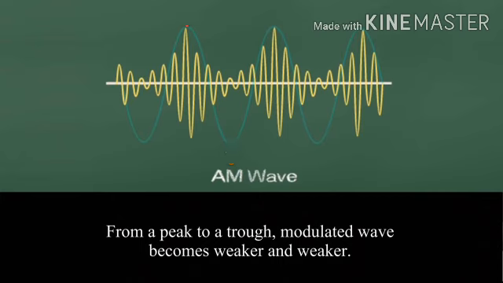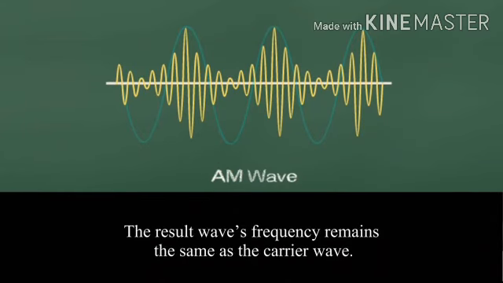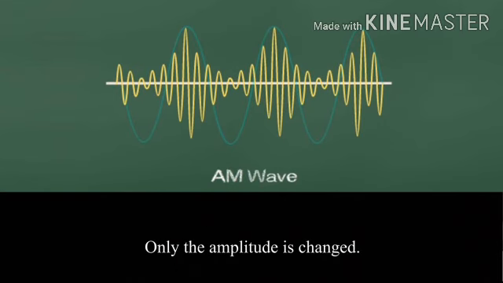From the peak to trough, the modulated wave becomes weaker and weaker. From a trough to a peak, the modulated wave becomes stronger and stronger. The result wave's frequency is the same as the carrier wave, only the amplitude is changed.